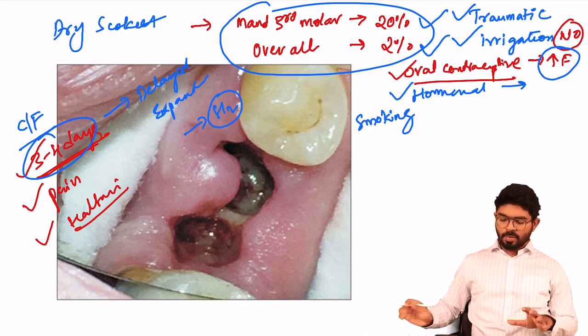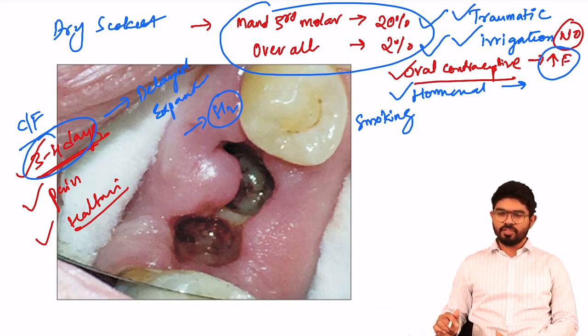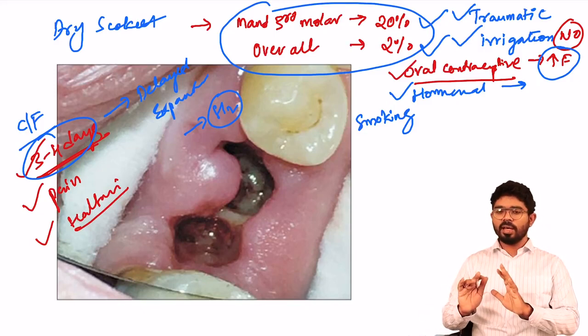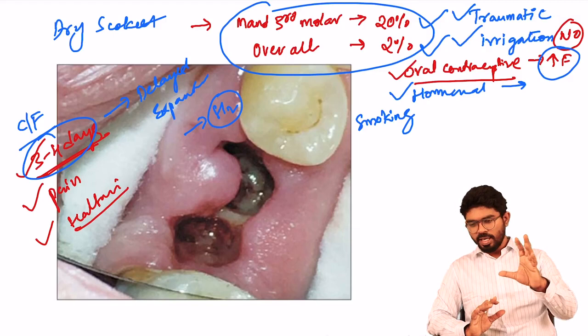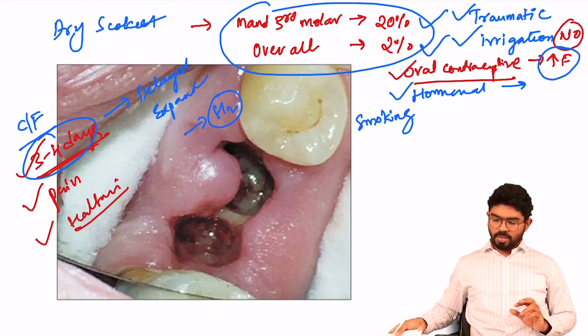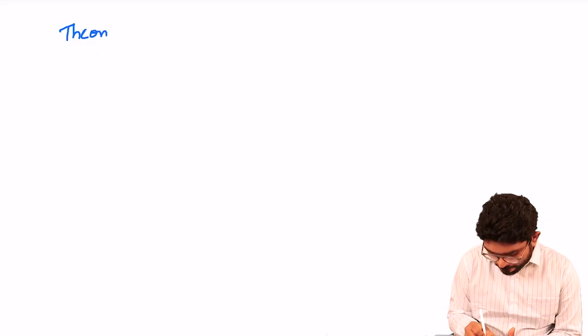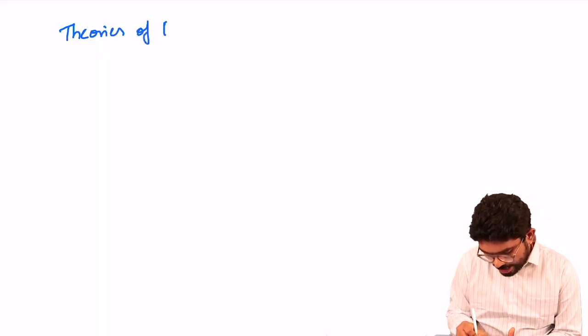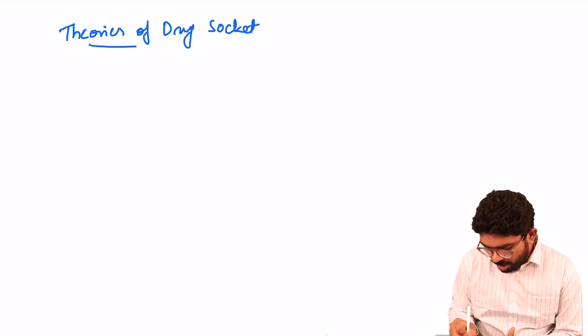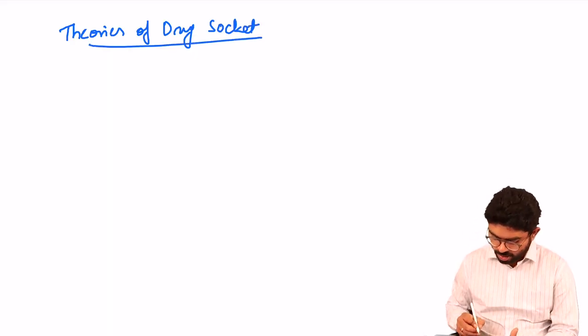The first thing you need to do is take a radiograph of the socket and confirm that no root or foreign body is left over. First, you need to take a radiograph. Okay. So the next important aspect is you need to make a note about the theories of dry socket. Hope you are very familiar with the theories of dry socket.